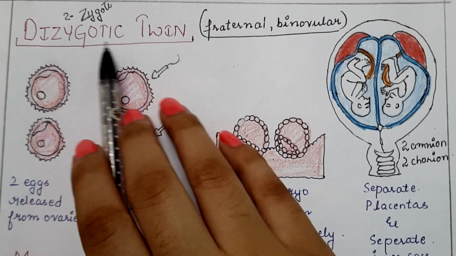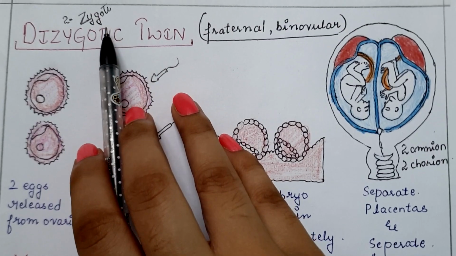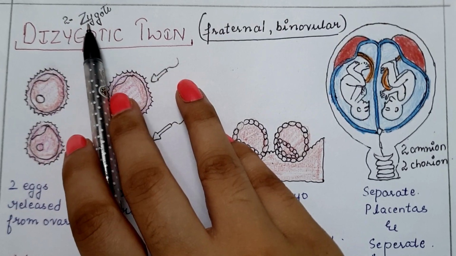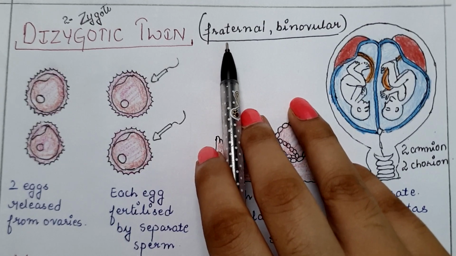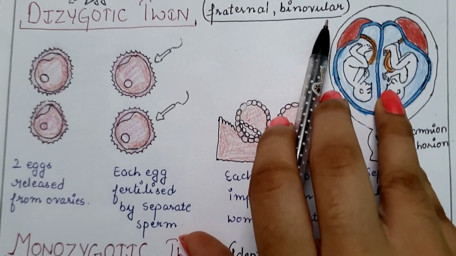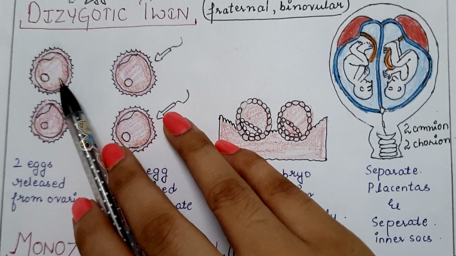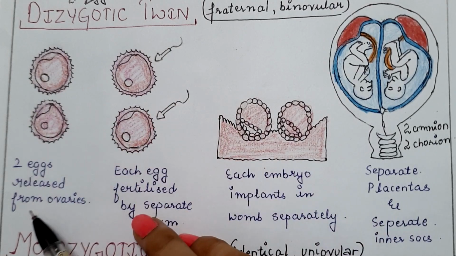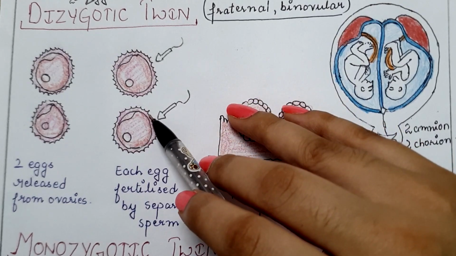First one is dizygotic twins. Dizygotic means two zygotes. The fertilized ovum is known as zygote, meaning in this type there are two fertilized ovums. Dizygotic twins are also known as fraternal twins or binovular, meaning two ovums are fertilized. Normally, during each month only one ovum is released by the ovaries, but in this type two eggs or two ovums are released from the ovaries, which are then fertilized by separate sperms,